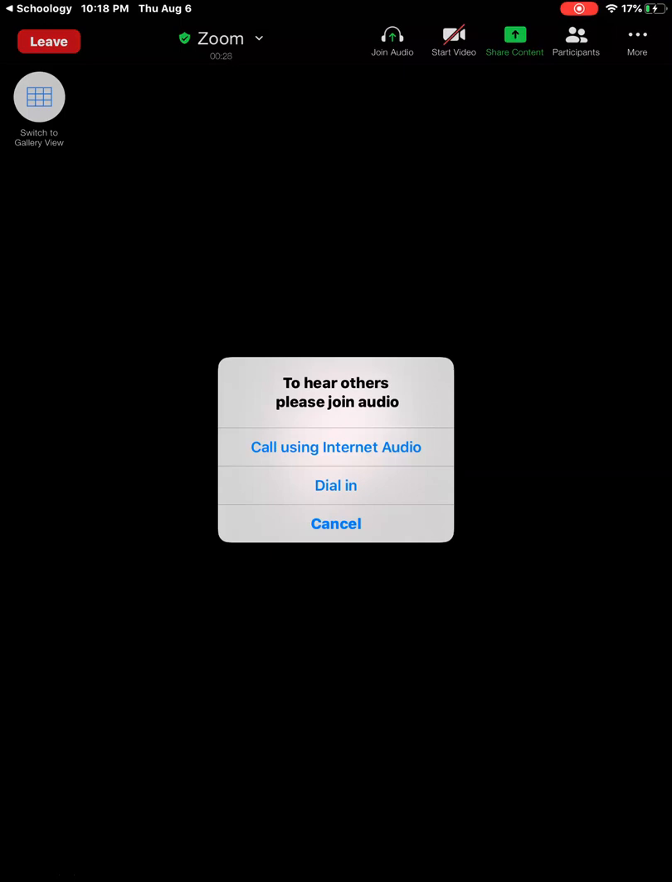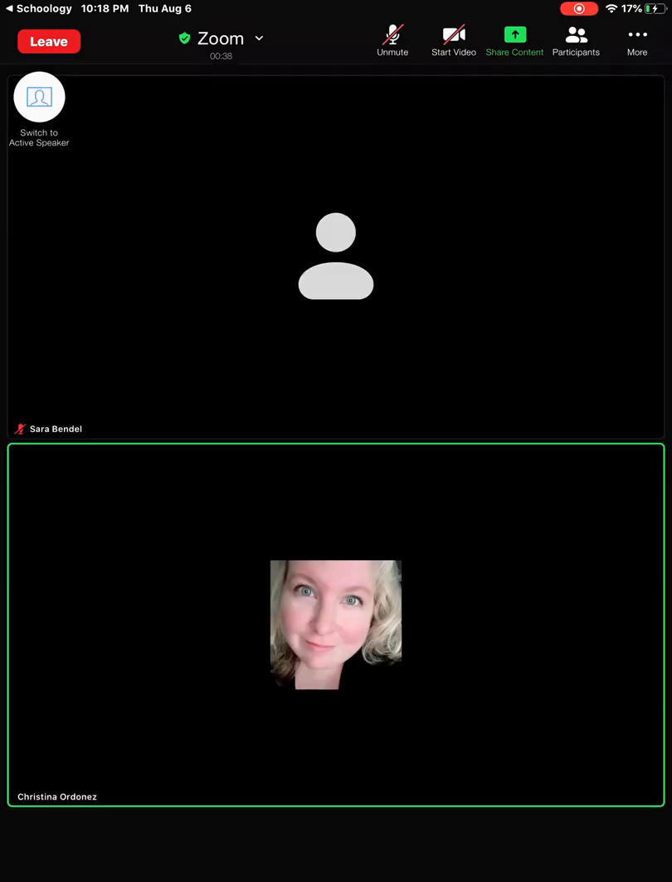When you are let into class, you're going to select Call Using Internet Audio. Then, when you're in, you'll be able to take a look at the different buttons in there. There's the grid view, which allows you to see both students and your teacher, or just the active speaker. There's the leave button that allows you to leave the Zoom when you are done. Mute allows the teacher to hear you or not. Then there is the video button. You can select this button to show your video.